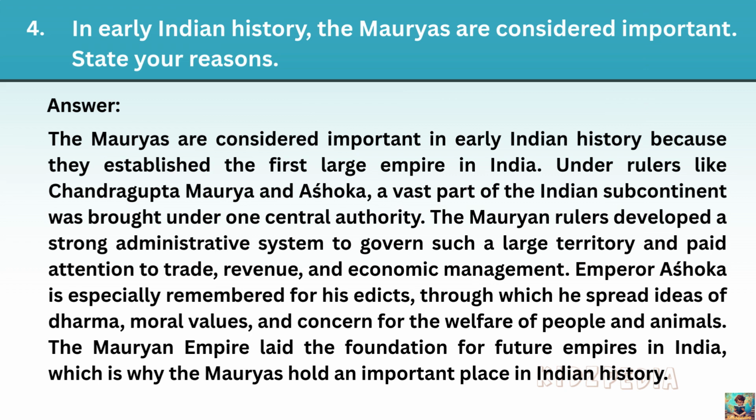central authority. The Mauryan rulers developed a strong administrative system to govern such a large territory and paid attention to trade, revenue, and economic management. Emperor Ashoka is especially remembered for his edicts through which he spread ideas of dharma, moral values, and concern for the welfare of people and animals. The Mauryan Empire laid the foundation for future empires in India, which is why the Mauryas hold an important place in Indian history.